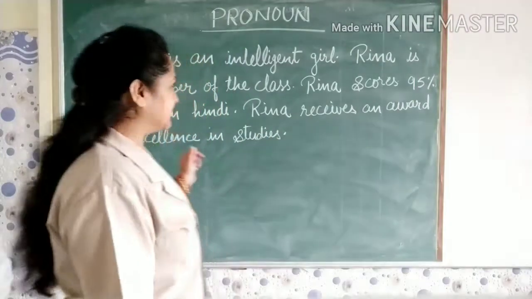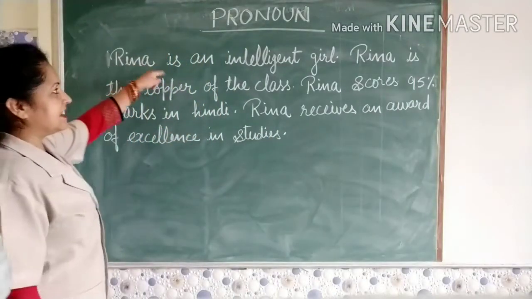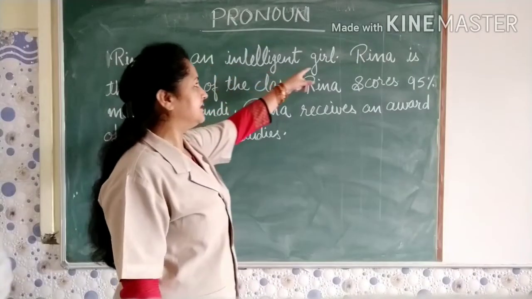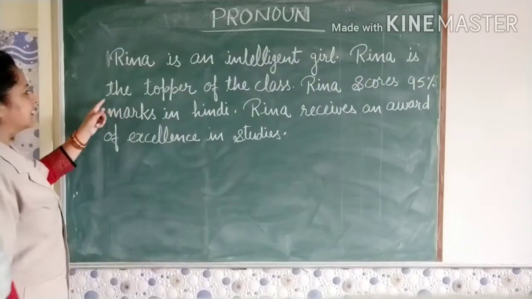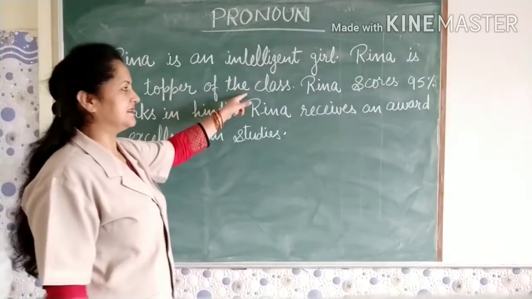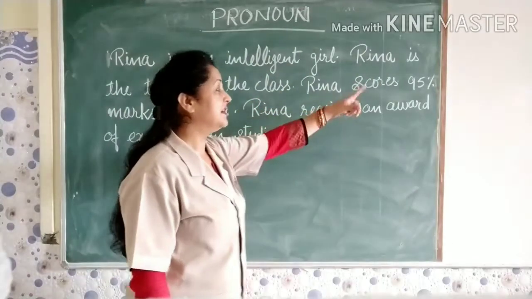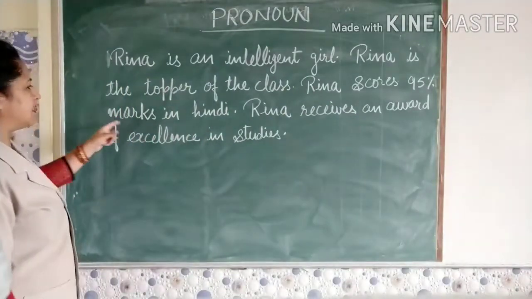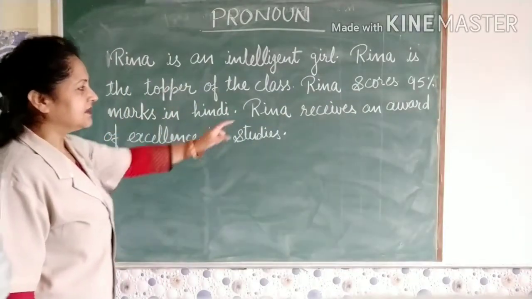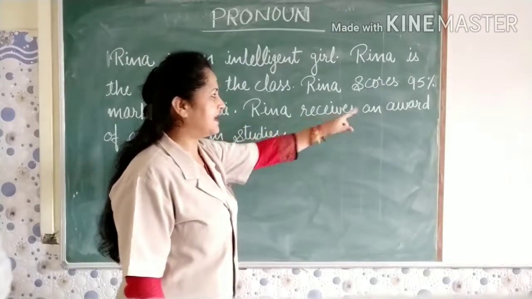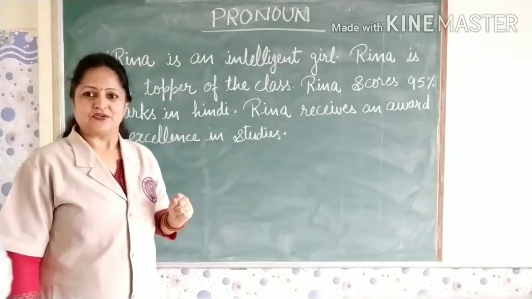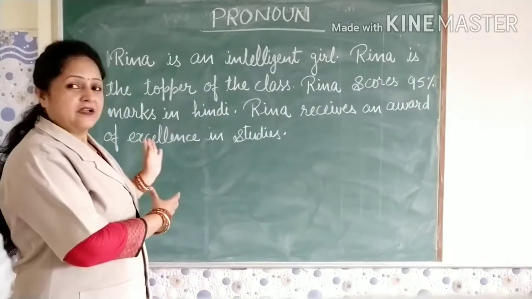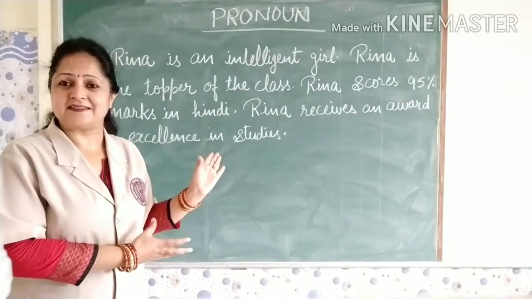Let's read the sentences. Reena is an intelligent girl. Reena is the topper of the class. Reena scores 95% marks in Hindi. Reena receives an award of excellence in studies. So, is there any problem in these sentences?